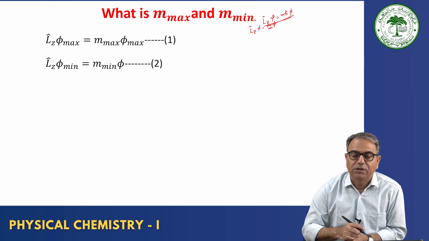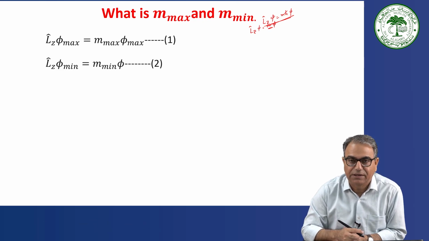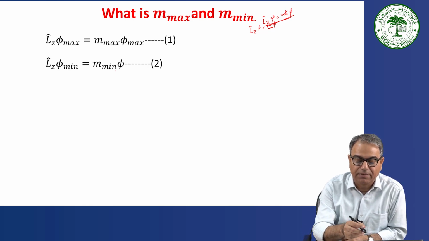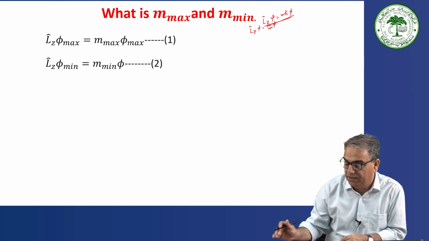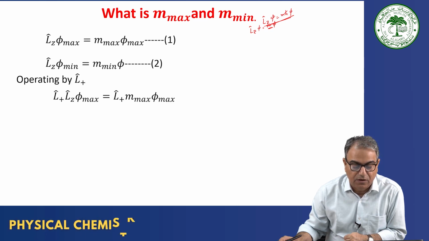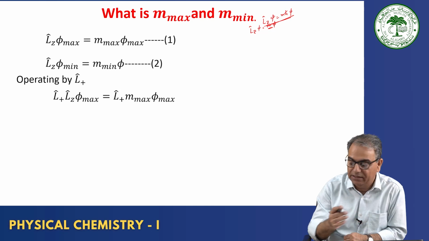If you remember, I talked about the significance of the phi eigenfunction in the phi equation solution, that m gives you the magnetic quantum number. So anyway, the same I am writing, m max and m min, for the maximum value and the minimum value of the LZ eigenvalue. Then operate with L plus on LZ phi max. What do you get? It's already maximum, and again you want to operate with L plus, a raising operator. So the value should be raised, the value should be higher, and let's see what happens.